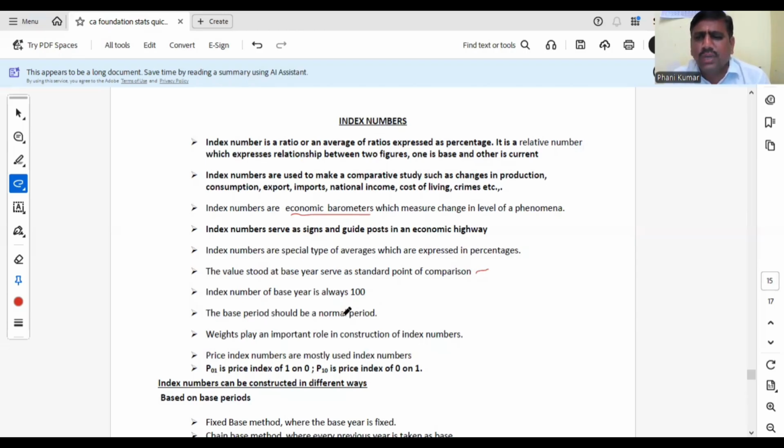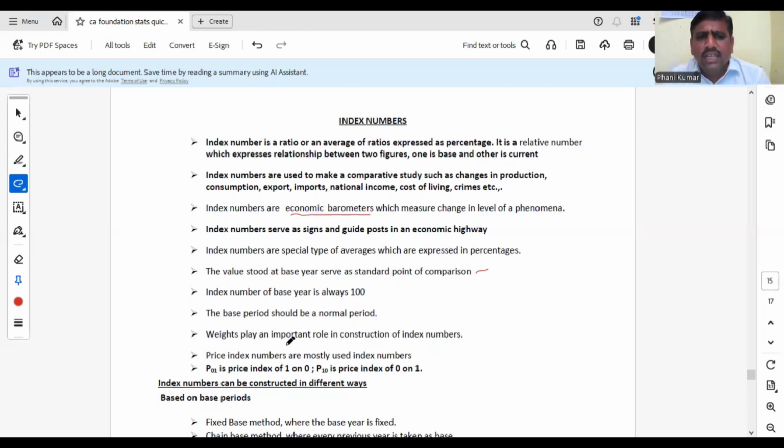The base period should be a normal period. Base period which we are going to take should be a normal period which is far away from abnormalities. That means fluctuations, floods, wars, COVID cases like that. Our year should not be like that. It should be a normal period.